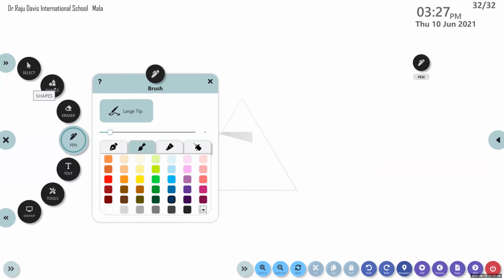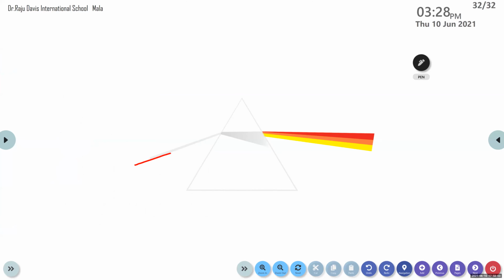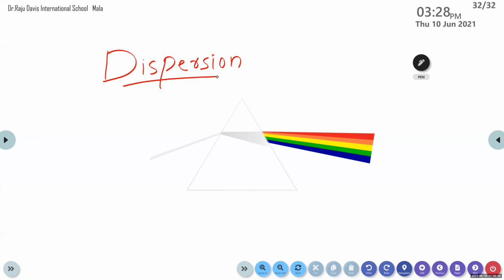So here, what happens? When a white light is passing through this prism, when it enters into the prism, it undergoes dispersion, and it is split up into 7 colors. That is, the white light is split up into 7 colors. So this is what is known as dispersion. Dispersion is the splitting of white light into 7 colors.